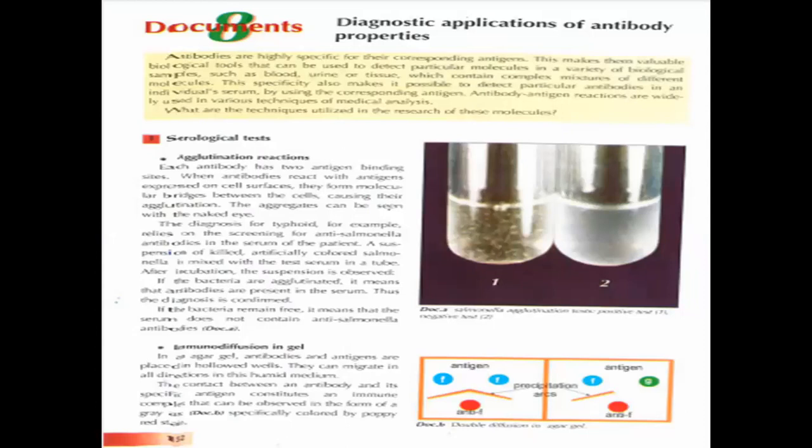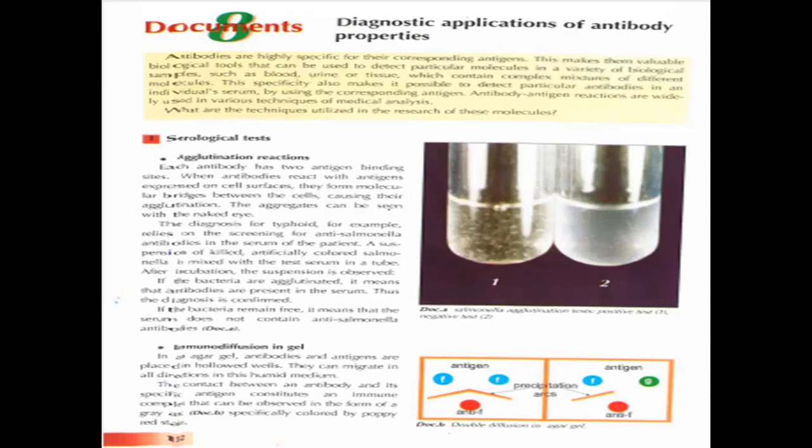So in blood, for example, or urine, or some tissues which contain complex mixtures of different molecules, this specificity of the antibodies makes it possible to detect particular antibodies in an individual serum by using the corresponding antigen. So antibody-antigen reactions are widely used to detect different antigens and different diseases and so on. So let's see what they do.